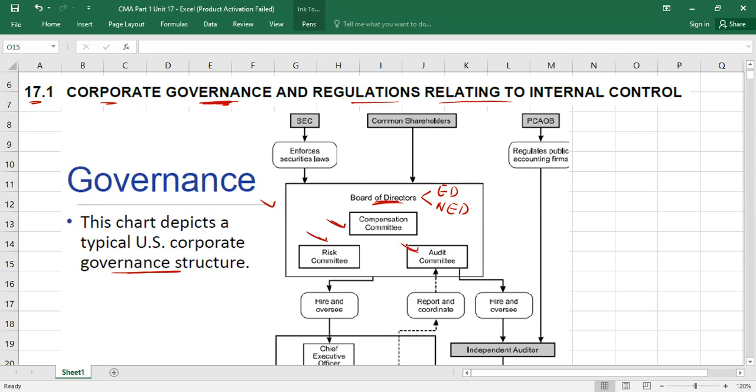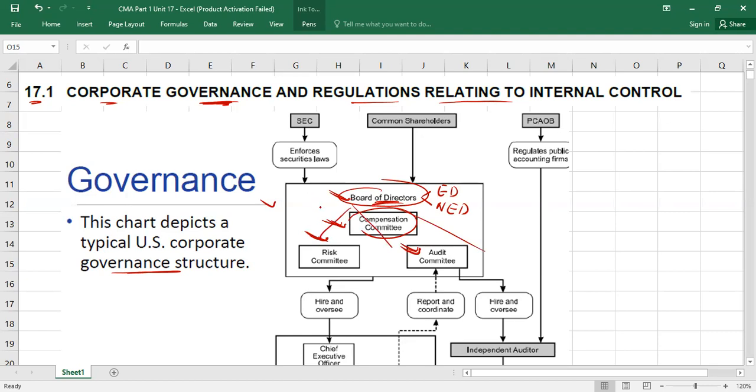But as per US studies, at least 3 committees should be there. Okay, these 3 committees are part of the board of directors, and we will talk about these committees, okay, they are mostly headed by independent directors. Independent directors means non-executive directors. Understood? So they are called independent. So mostly these committees will be headed by non-executive directors. It means if I say compensation committee, we are talking about the board of directors. If we say the risk committee will do this, it means we are talking about what? Board of directors. If we say the audit committee should do this, it means we are talking about what? Board of directors, because a few board members will be part of these committees also.